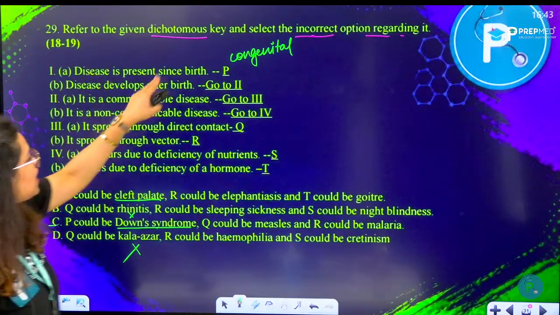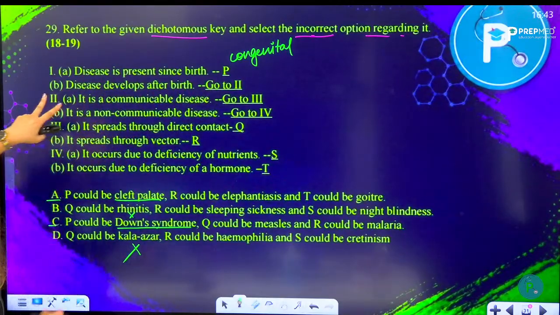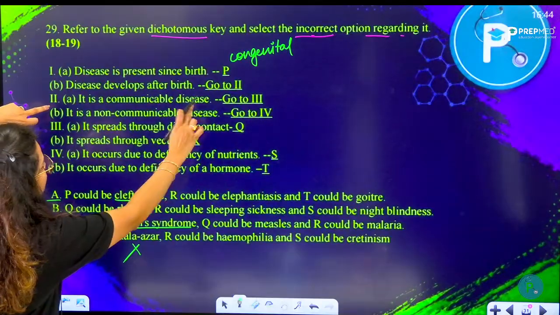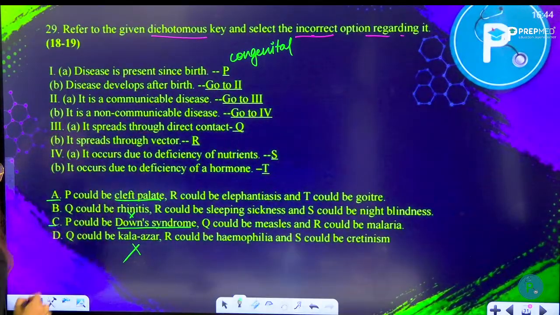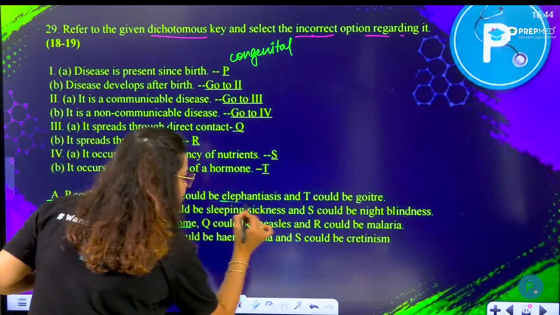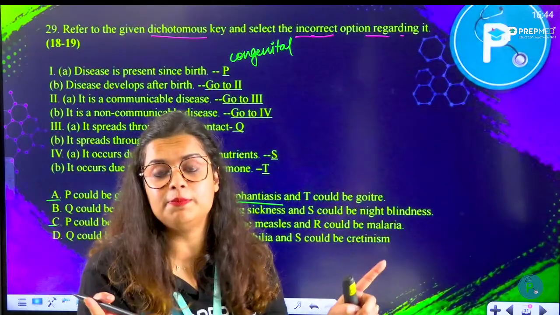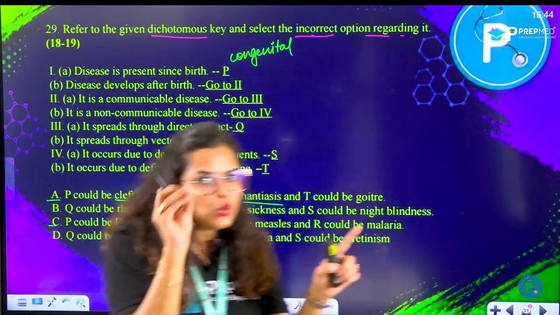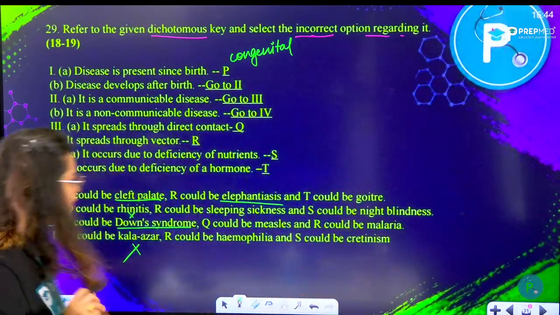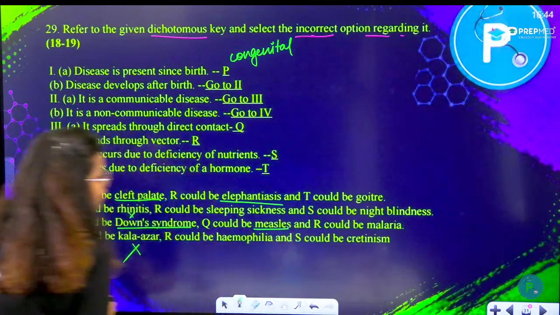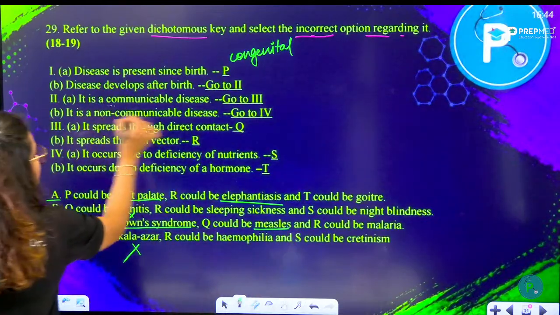Disease develops after birth. Go to 2. It is a common communicable type of disease. So communicable type of disease could be elephantiasis. Yes, elephantiasis is a communicable disease, can be passed from an infected person to a healthy person due to bite of Culex mosquito. That is correct. It could also be measles. Yes, measles is also a communicable disease.